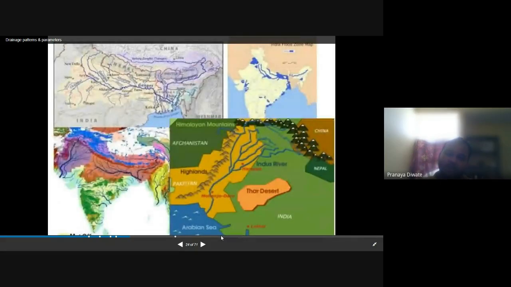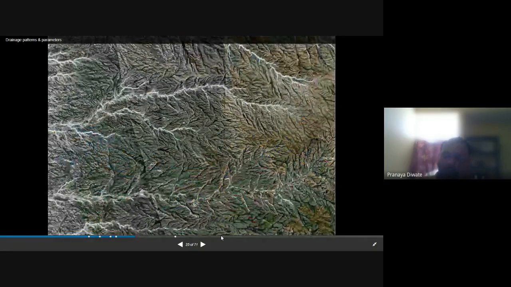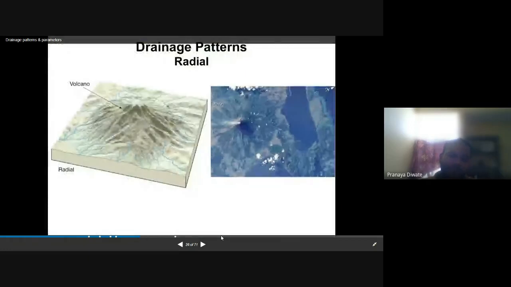Then you can see India's map and the drainage patterns. As already explained, in the Ganga plain you have mostly a dendritic drainage pattern. Then you have a radial drainage pattern.